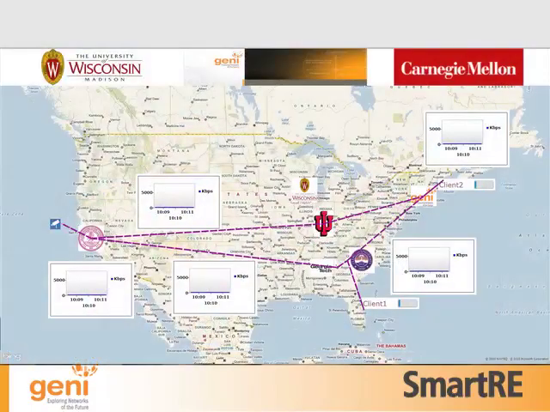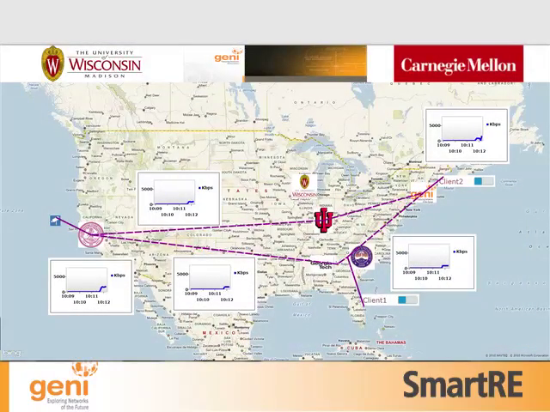So we have a video server at Stanford, and we have clients downloading at the location client 2 from GPO and at client 1 from Clemson. We have created a bottleneck link of approximately 1 megabit per second on the upper path, and on the lower path we have created a bottleneck link of 1 megabit per second. So as you will see now, due to these 2 bottleneck links, the graph is showing that the server is only able to send traffic at the rate of approximately 2 megabit per second. The reason this is happening is because of these 2 bottleneck links.